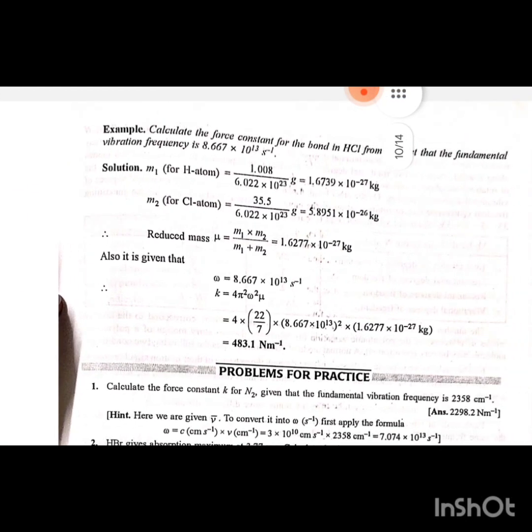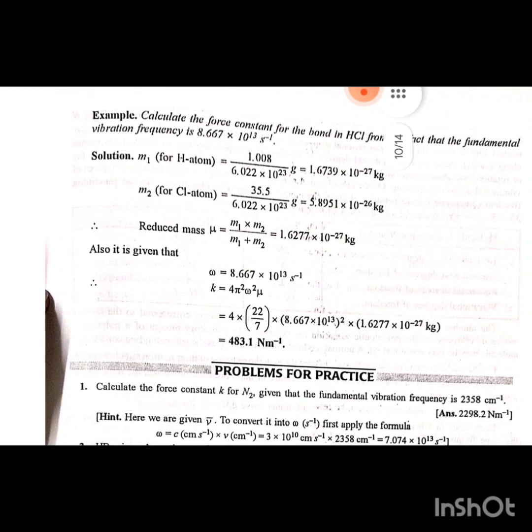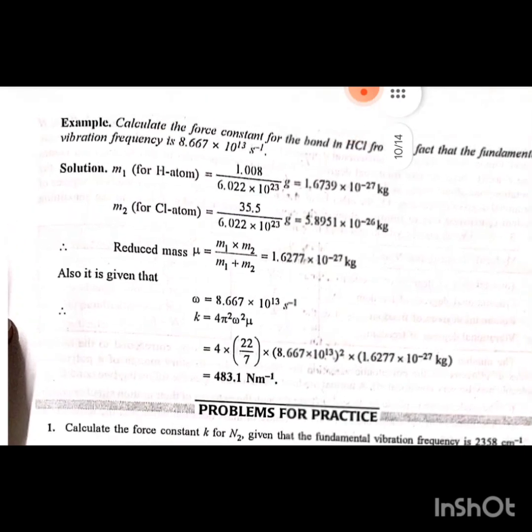Example: calculate the force constant for the bond in HCl from the fact that the fundamental vibration frequency is 8.667 × 10^13 second inverse. Solution: m1 for the H atom = 1.008/(6.022 × 10^23) gram = 1.6739 × 10^-27 kilogram. m2 for the Cl atom = 35.5/(6.022 × 10^23) gram = 5.8951 × 10^-26 kilogram. Reduced mass μ = m1m2/(m1+m2) = 1.6277 × 10^-27 kilogram.